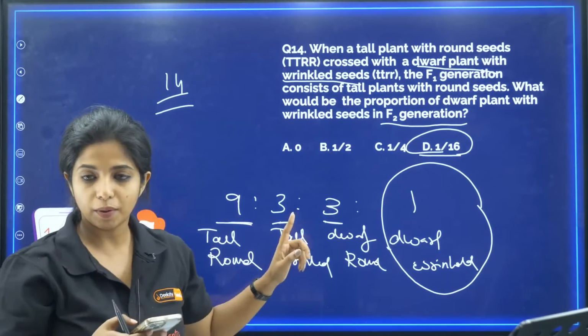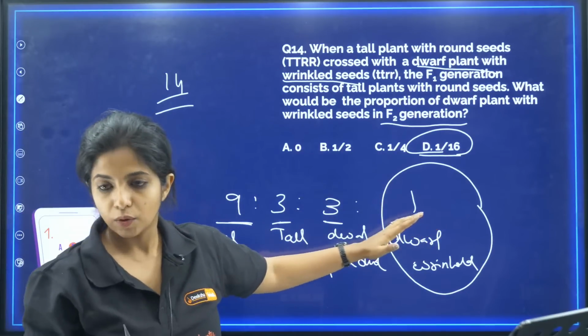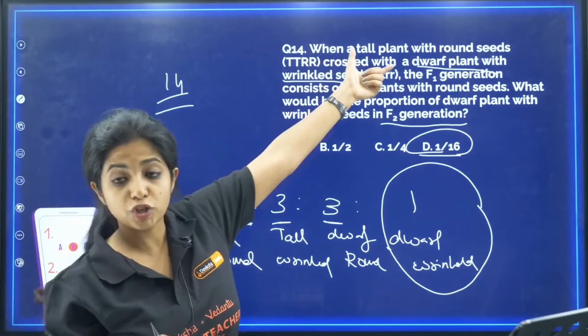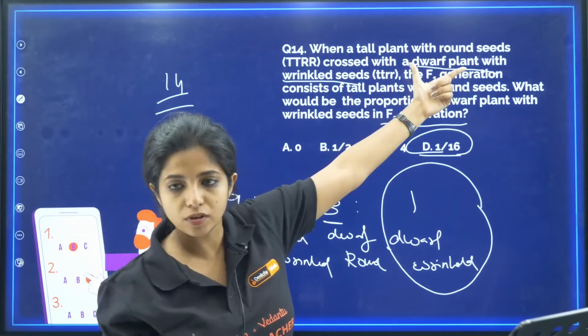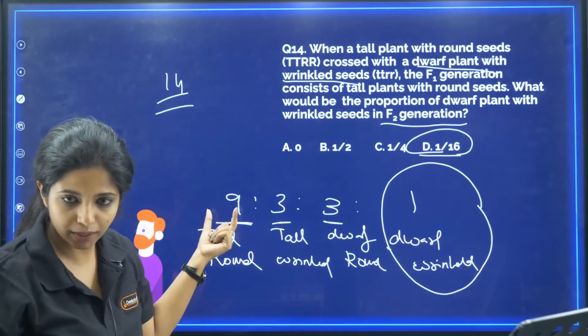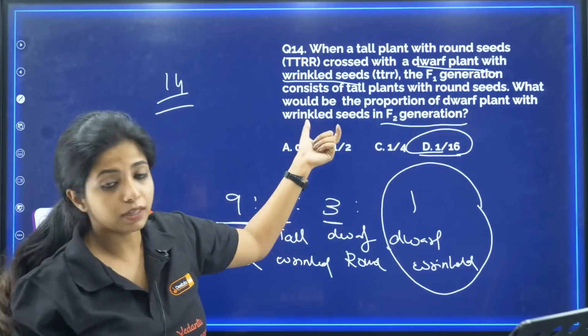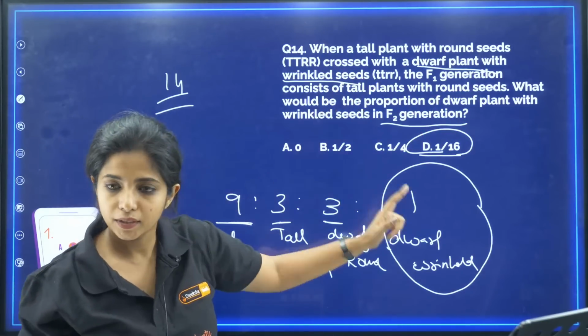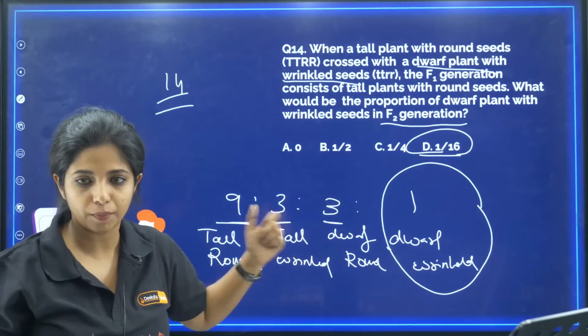Listen, always remember in the F2 generation the ratio is 9:3:3:1. Now what will be 9? The first parent that we took, the dominant parent. The dominant parent over here is tall plant with round seeds. So tall and round will be 9 of them. One of them is going to be dwarf plant with wrinkled seeds, the recessive parent. In the middle you would have recombinants, new combinations, my dear children.